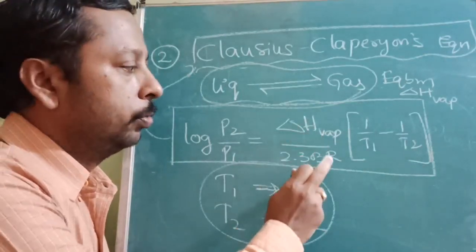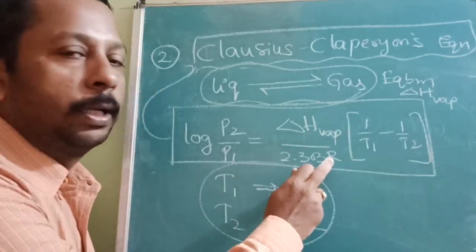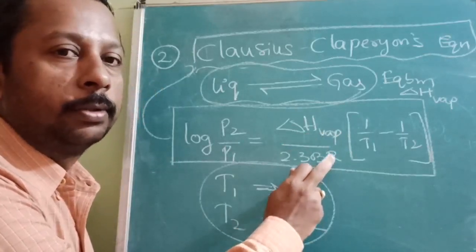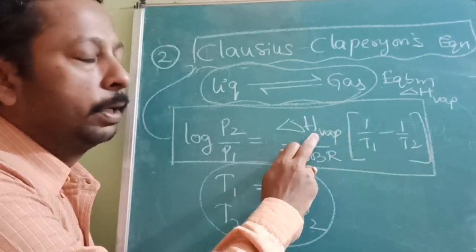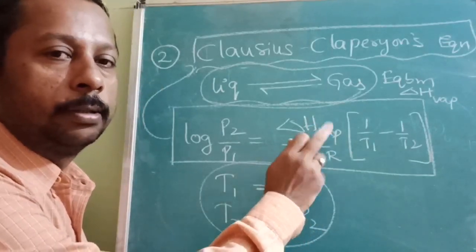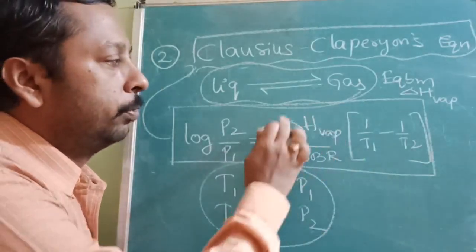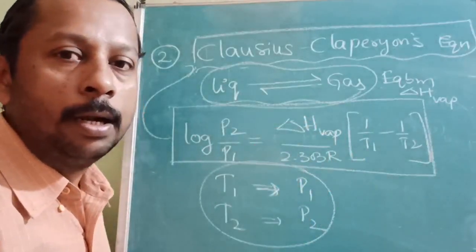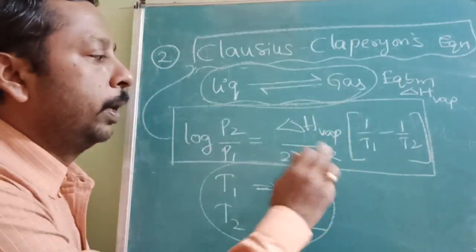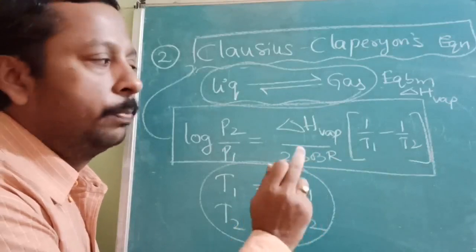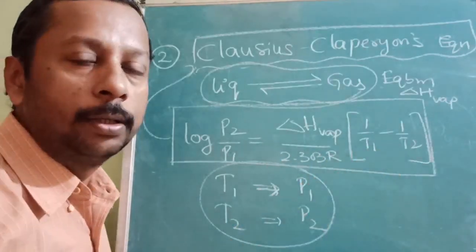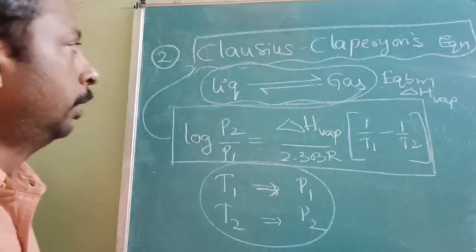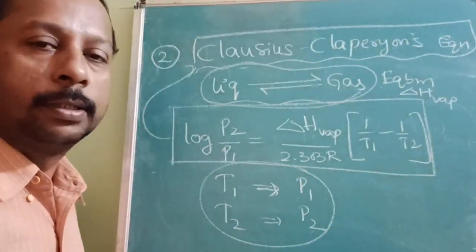If it is in kilojoules, convert it to joules; that is the best method. Temperature must be in Kelvin. Is the Clausius-Clapeyron equation understood?